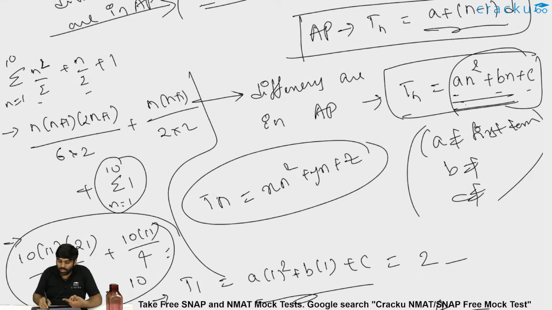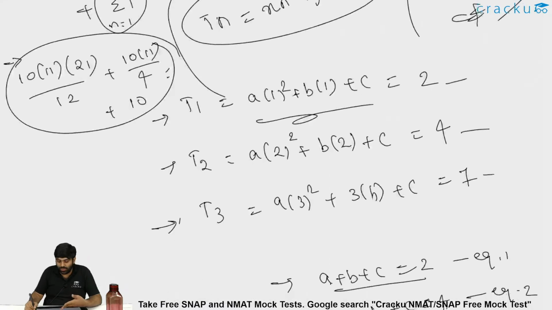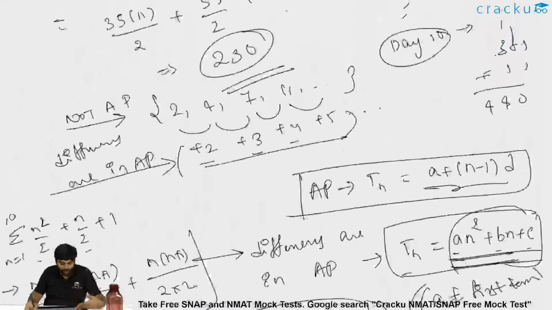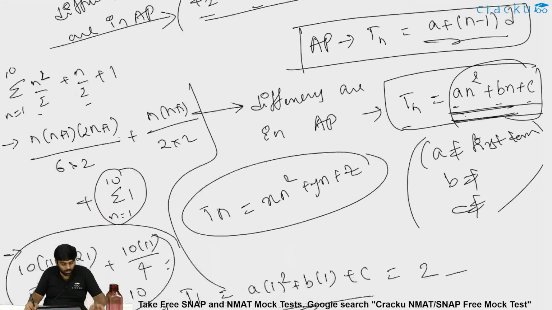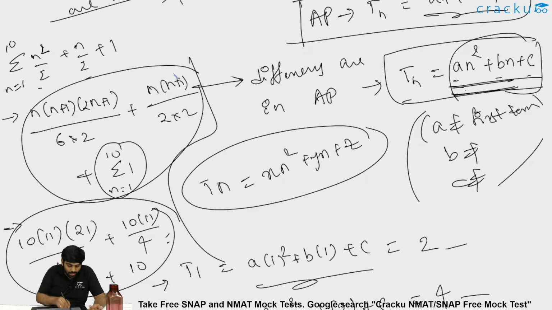So you should be able to write it in this format, an square plus bn plus c, and then figure out ABC values. Then you will get this n square by 2 plus n by 2 plus 1. Here, when I ask for 100, instead of n equal to 10, you will substitute n equal to 100. Then you will get 100 into 101 into 201 by this plus 100 into this. I mean, just substituting n equal to 100, you will get the value directly.